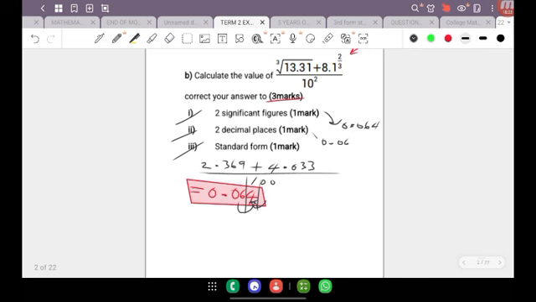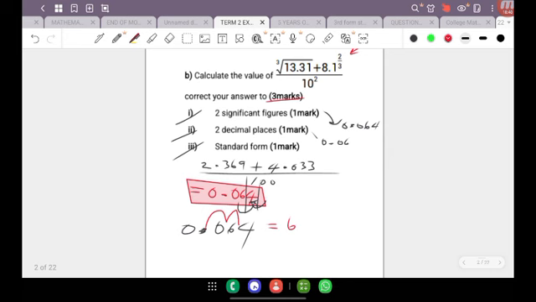So in this case here, with a number like 0.064, the aim here is to move the point right between the 6 and the 4. So by doing that, once I put the point right between the 6 and the 4, I'm going to create a new number, which is going to be 6.4.